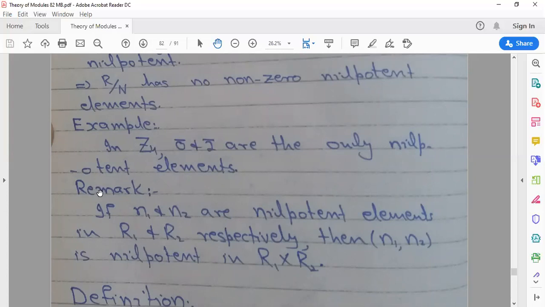After this, we discuss the remarks. This remark basically states that if N1 and N2 are nilpotent elements in R1 and R2 respectively, then the pair (N1, N2) is nilpotent in the cross product of R1 and R2. Basically, R1 and R2 are two rings, and N1 and N2 are nilpotent elements in R1 and R2. So this remark states that the pair (N1, N2) belongs to the cross product of both. So this is today's lecture.